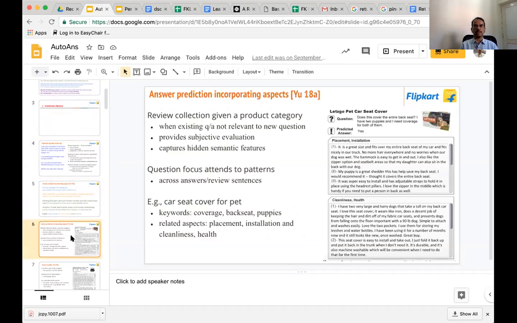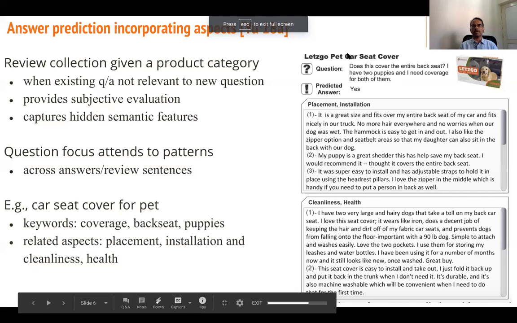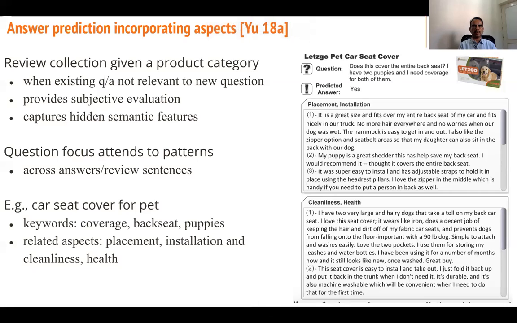First, let's look at this answer prediction incorporating aspects proposed in U18A. So, review collection given a product category, when existing QA is not relevant to the new question. These reviews provide subjective evaluation, and they also capture hidden semantic features. Question focus attends to patterns across answers and review sentences.